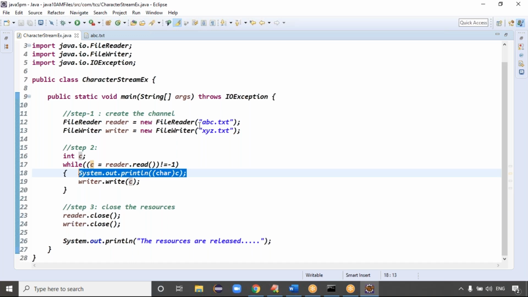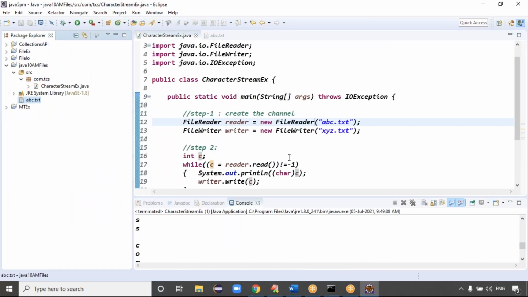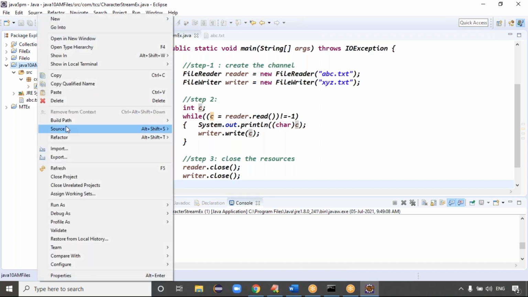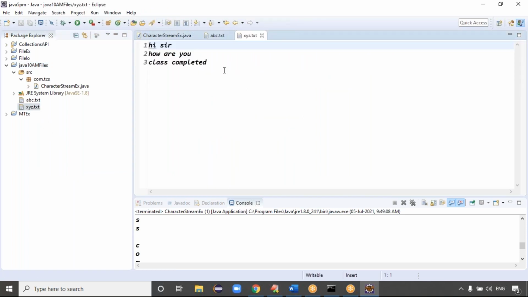Exactly. Just to read the data, we copied the abc.txt file, but for the writing purpose, after writing the data, which file do we expect here? The xyz.txt file, right? But are you able to see any xyz.txt file here? No, right? Just right click on this project and refresh once. Once refreshed, we get the xyz.txt file with the same data, right?